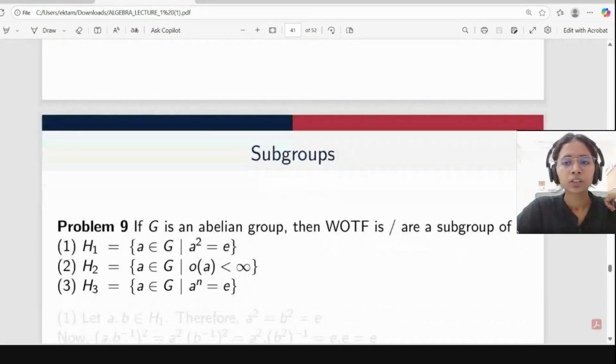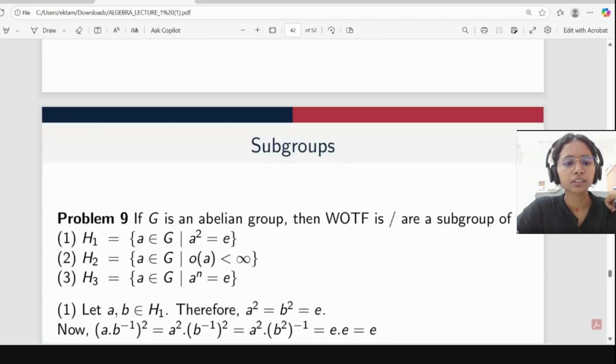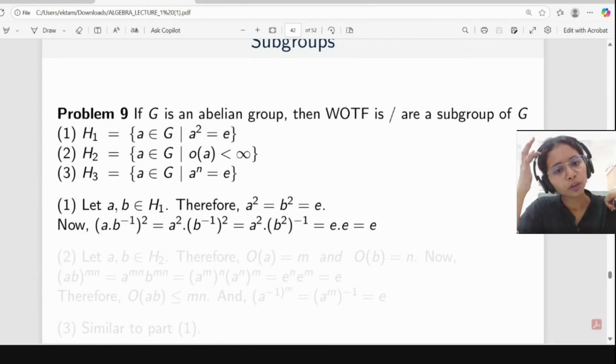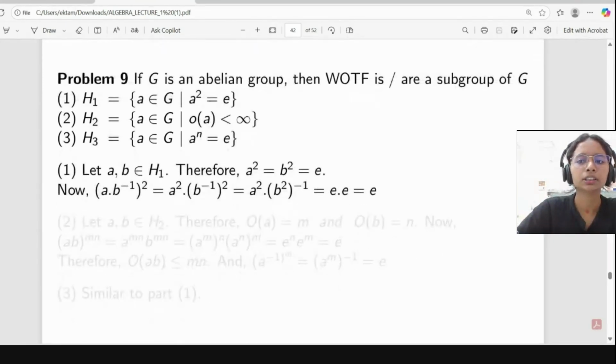Okay. So here is the explanation. If A and B belong to H1, then A square equal to B square equal to E. Now (AB inverse) square will be equal to A square times B inverse square. So here we can interchange, and because these belong to H1, it will be E into E, which will be equal to E. So this is a subgroup of G.